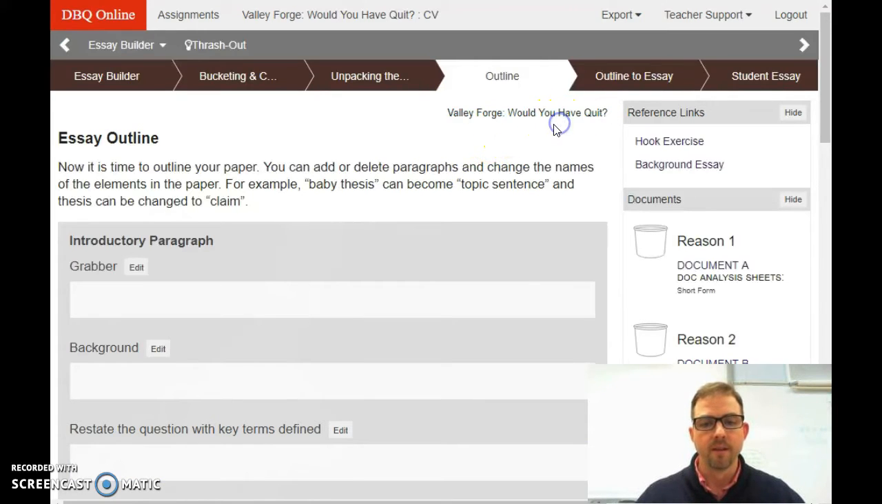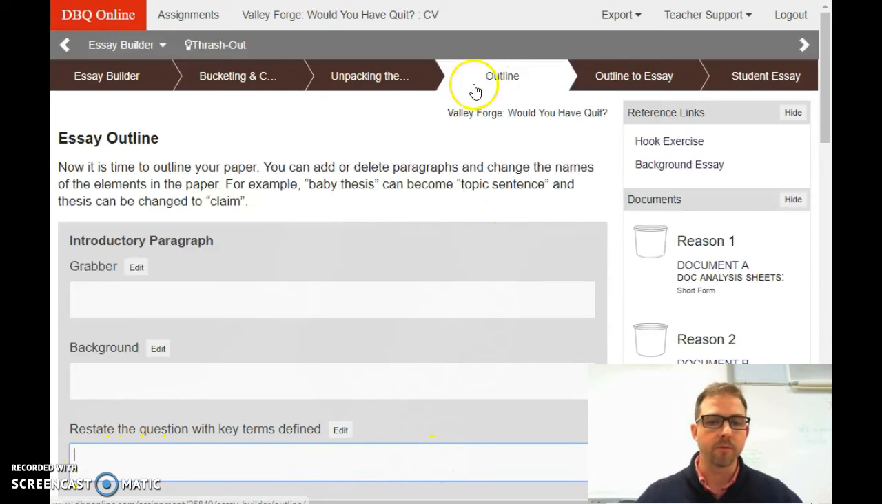Would you have quit? In this particular example, the key term that should be defined is the word quit, because we need to really know what quit means. And in this case, it's involving the Continental Army, and you are a member of the Continental Army, and would you leave or stay in the Continental Army during their time at Valley Forge? So the word quit we defined as, would you re-enlist when your time is up, or would you go home when your time is up? So it's very important to define key terms, and that is restated here.